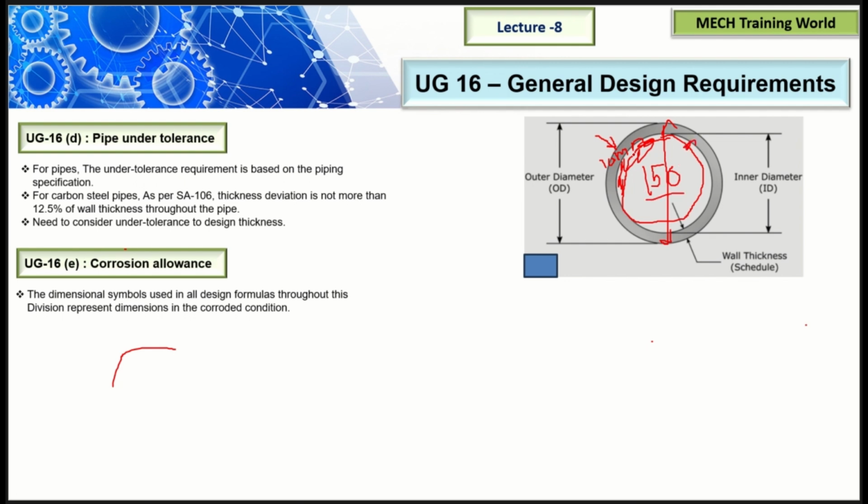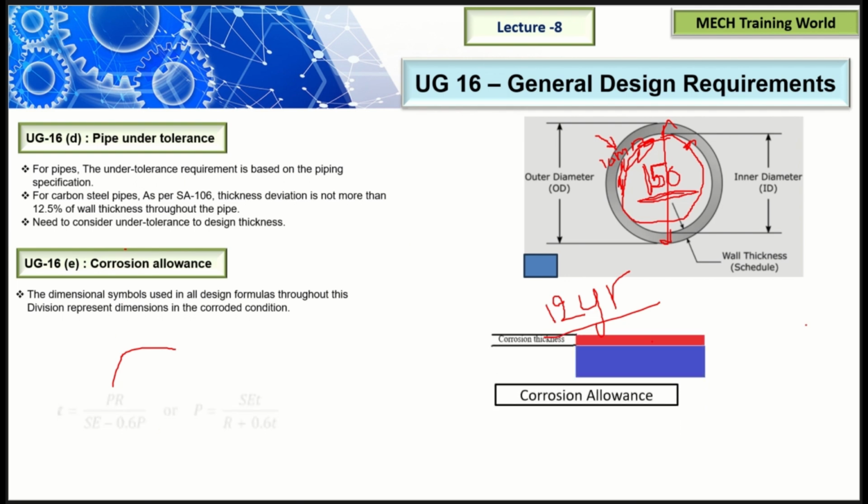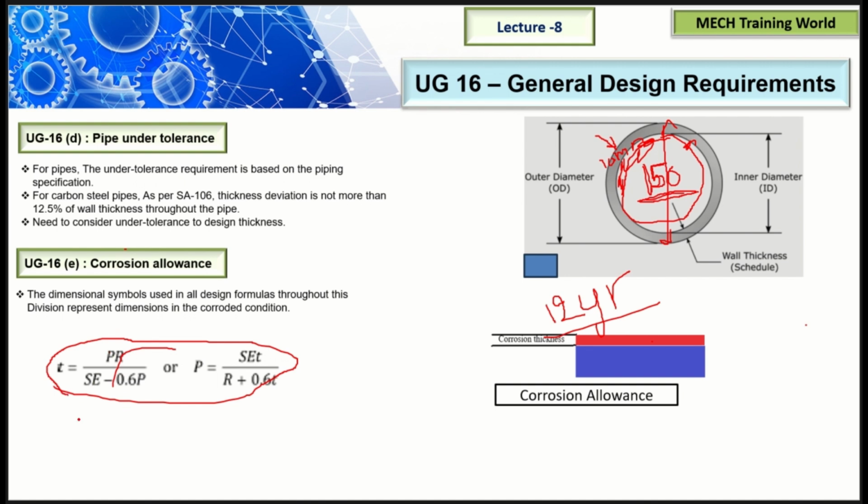If you know the answer, please comment in our comment box. I will tell you. For example, after 12 years, your corrosion will be gone. At that time also, your ID is 150 only. Why? Because the code says that all the dimensions you are seeing in this code must be in the corroded conditions only. All these formulas you are seeing in this code are in corroded condition.